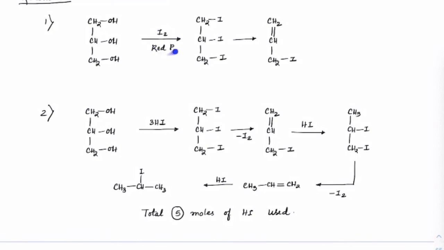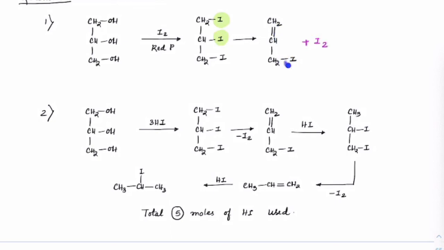Suppose I treat that with red phosphorus and iodine, OH, OH, OH all get replaced by iodine. And we got a double bond here. Why a double bond? I just told you that vicinal iodides are unstable. They would give away iodine and you will get a double bond here.